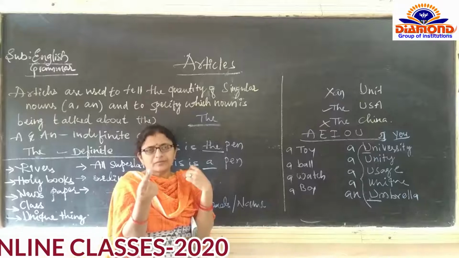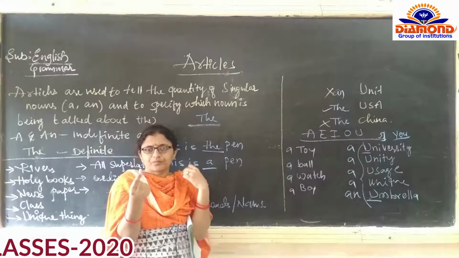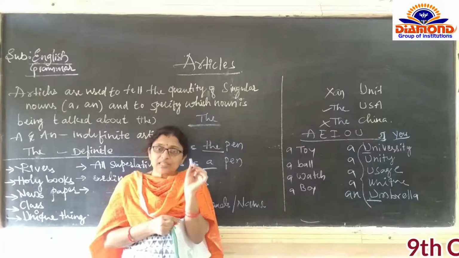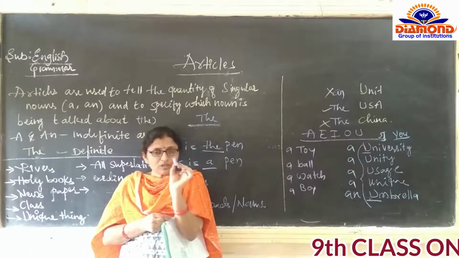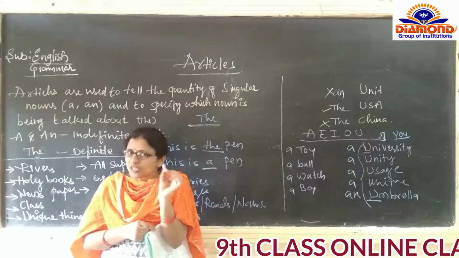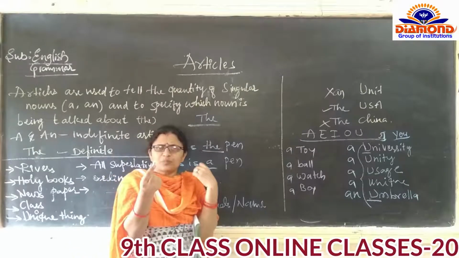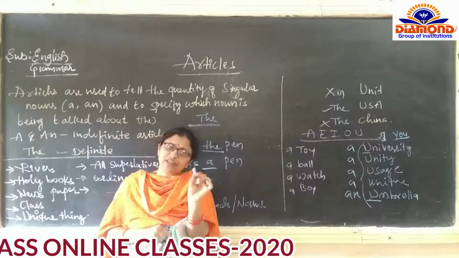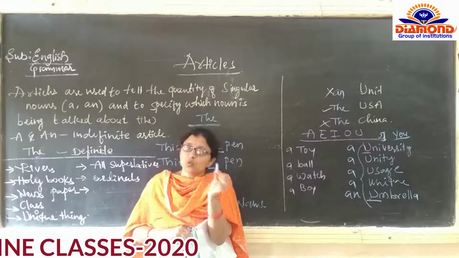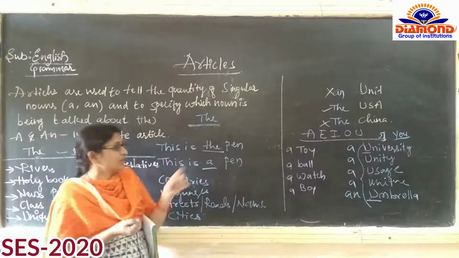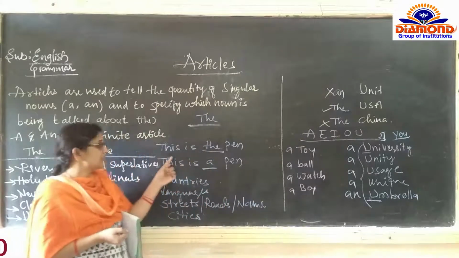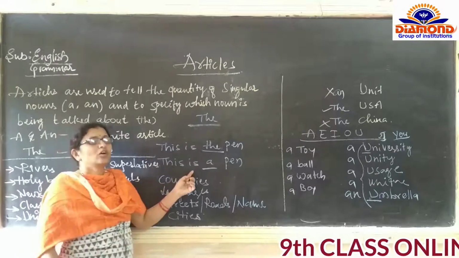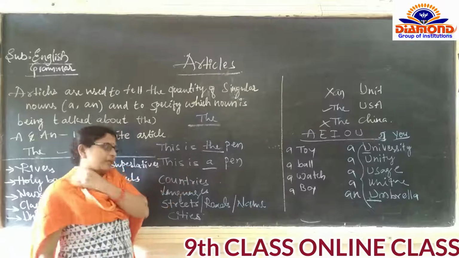A pen है. This is a chalk piece. This is the chalk piece the school has given to me. A particular chalk piece है जो school ने मुझे दिए. This is a chalk piece. It's a common chalk piece. ये chalk piece की particularity क्या है? Specification क्या है? School ने मुझे दिए. So the difference of these two is, this is a particular one and this is what we commonly use.